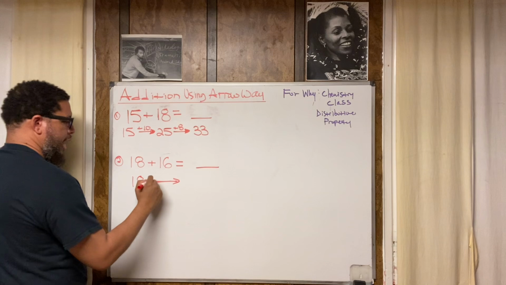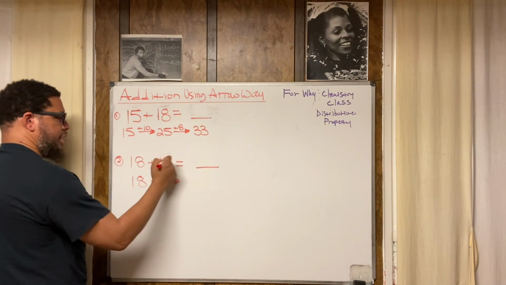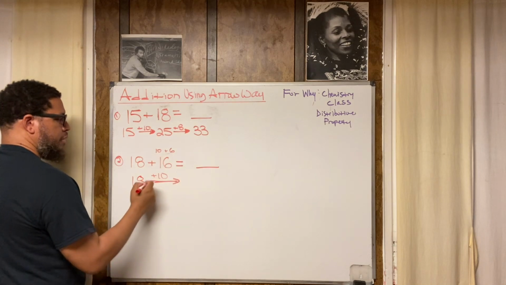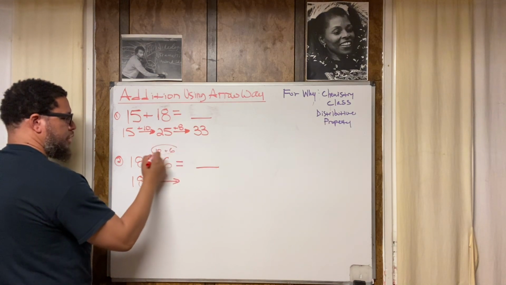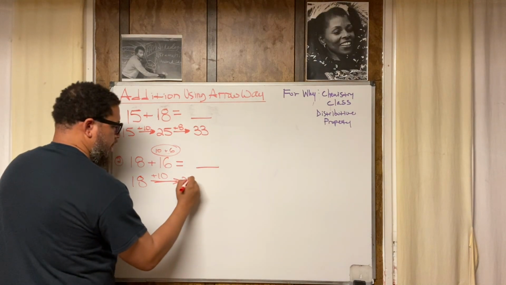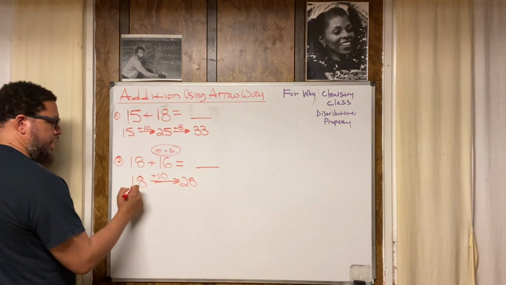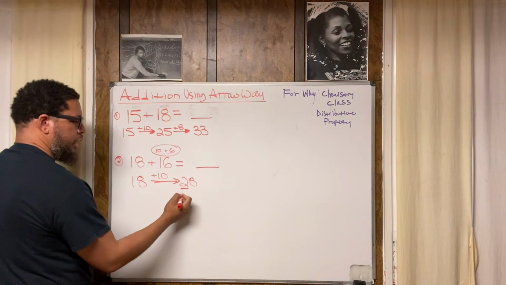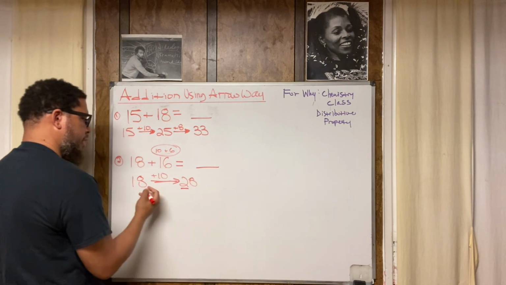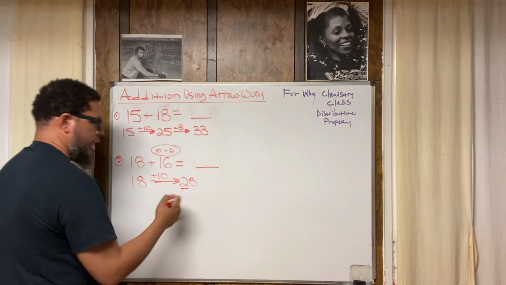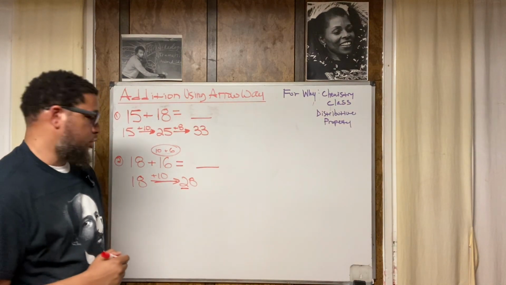And then I'm going to add 10. Where does the 10 come from? This 16 right here. The 16 can be thought of as 10 plus 6. So I add 10 from the 16. That gives me 28, because I had 1 group of 10, and 1 group of 10 gives me 2 groups of 10. 2 groups of 10, that's 20. And where'd the 8 come from? It was already here, as part of the 18. Now I got 28. Now I got to add 6 to the 28.